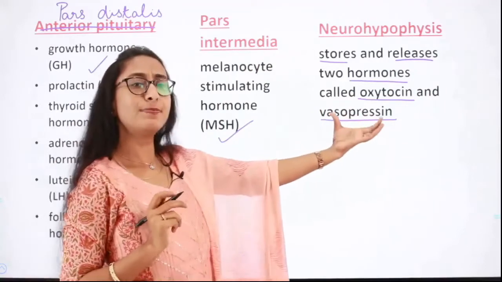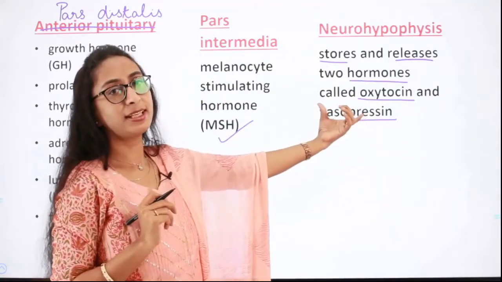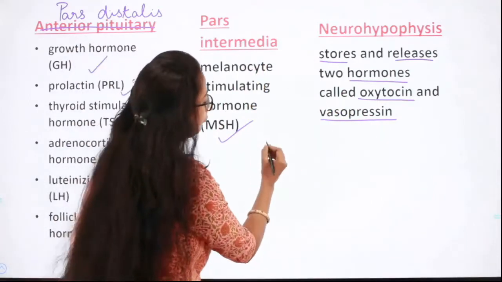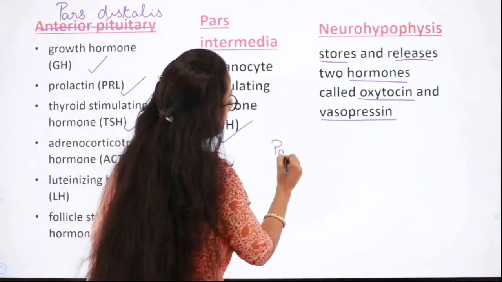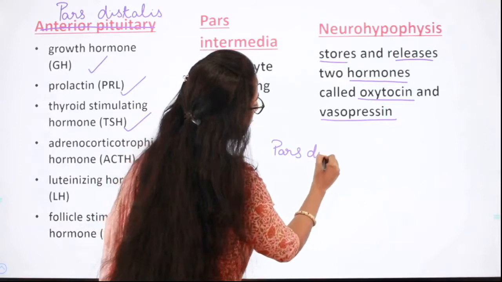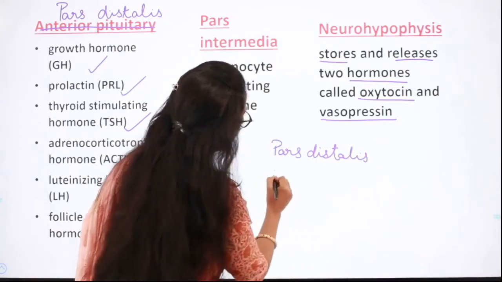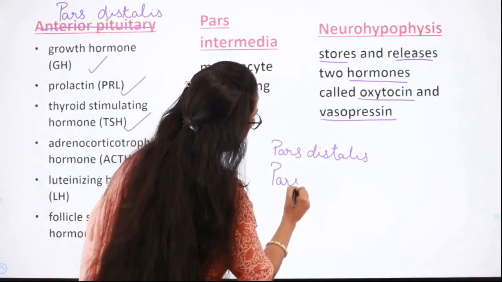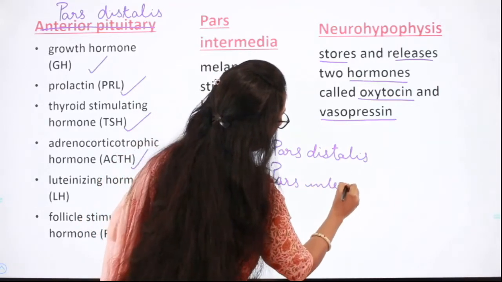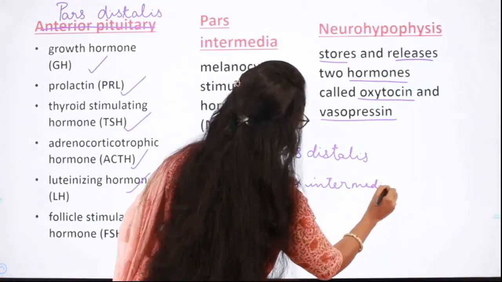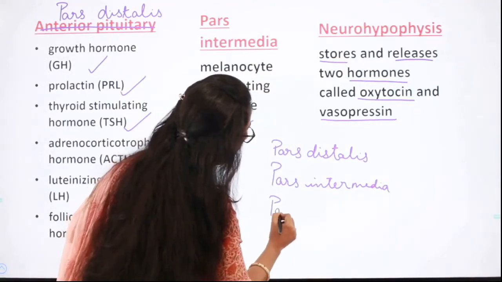This question has been asked several times in the NEET examination. The question can be, they will give you the three different parts, that is pars distalis, pars intermedia, and pars nervosa.